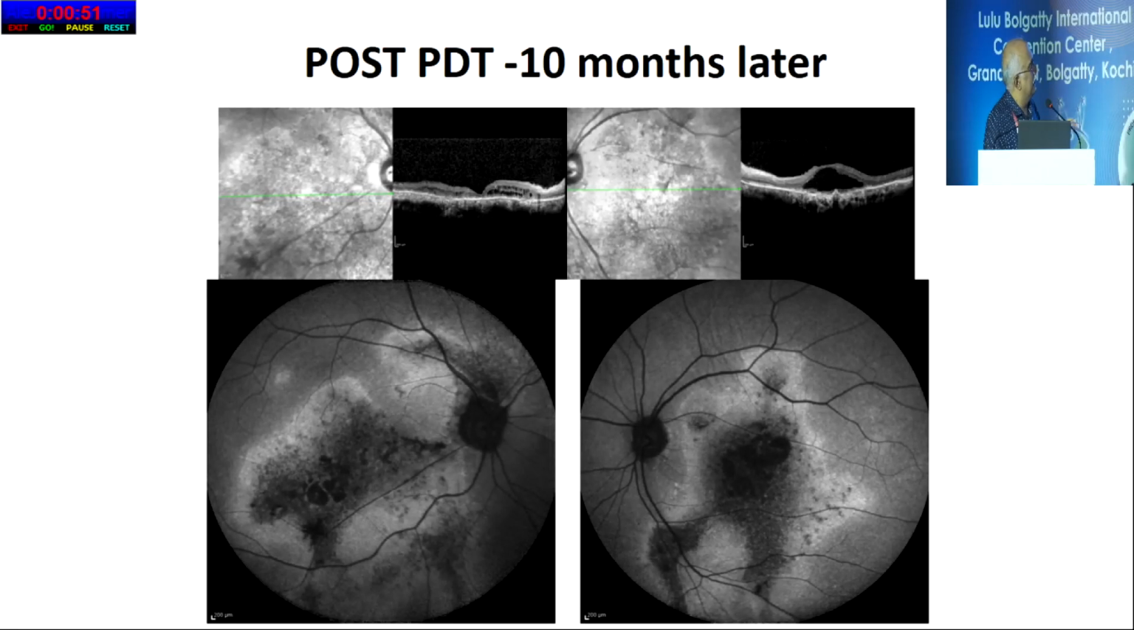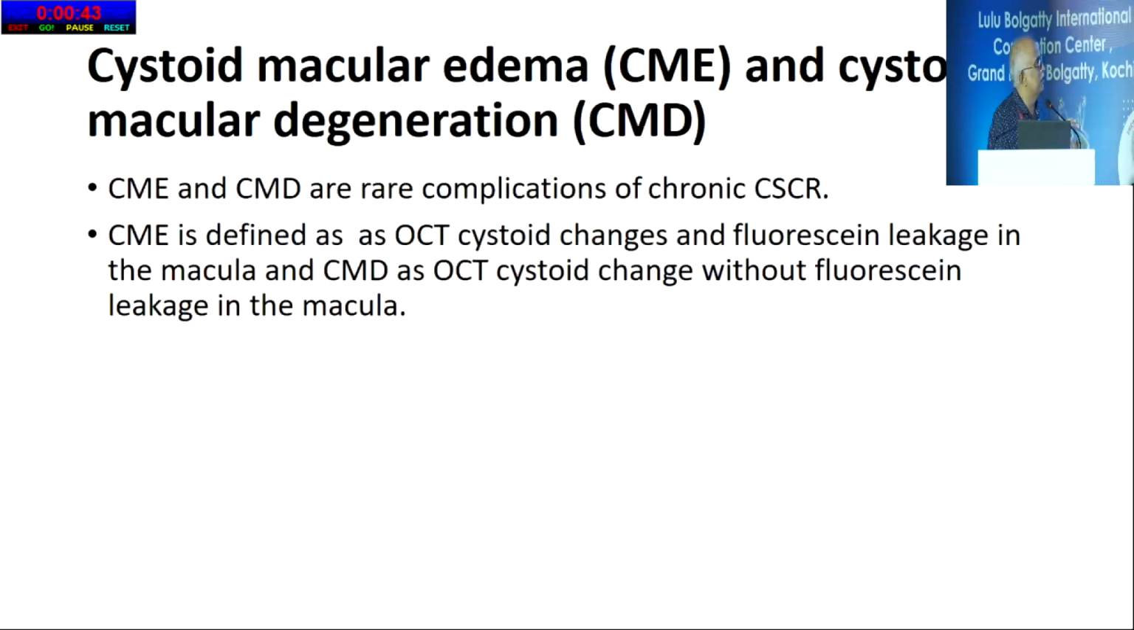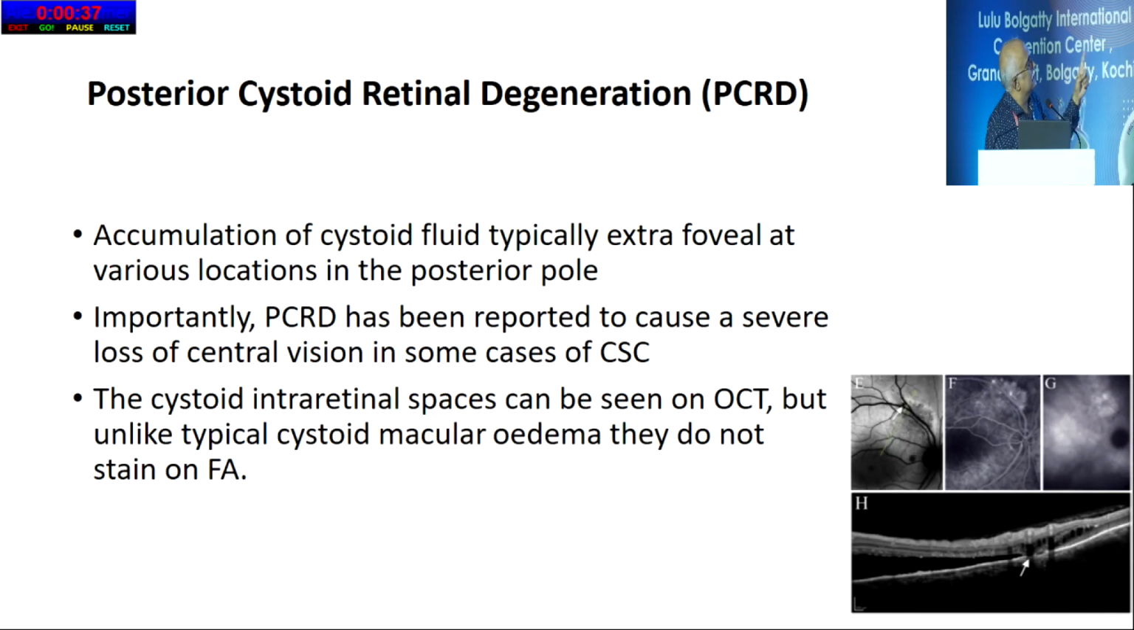So this is even after photodynamic therapy, nothing is happening, and these are very delayed cases which are not suitable for any treatment, which are still an enigma in our practice. Cystoid macular edema I have already told, and there is something called cystoid macular degeneration and posterior cystoid retinal degeneration, which are bad prognostic biomarkers in OCT.